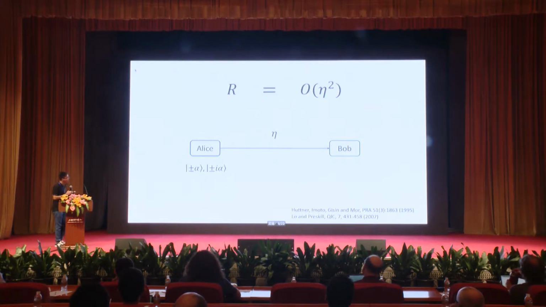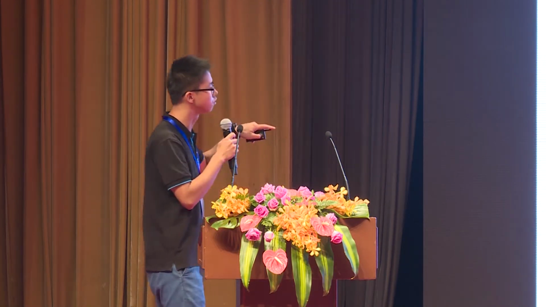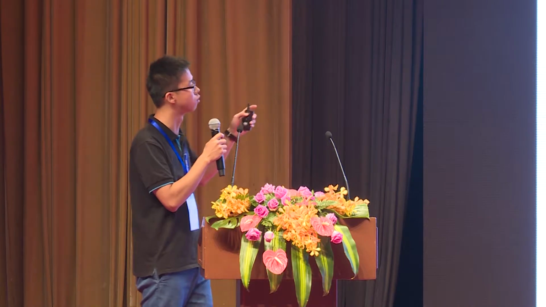In the early days of QKD protocols, Alice and Bob encode the information into coherent states. Like in the protocol proposed by Hanna, Imoto, et al., they use four coherent states, plus minus alpha and plus minus i alpha, to encode the four BB84 states, and Alice sends the state to Bob.